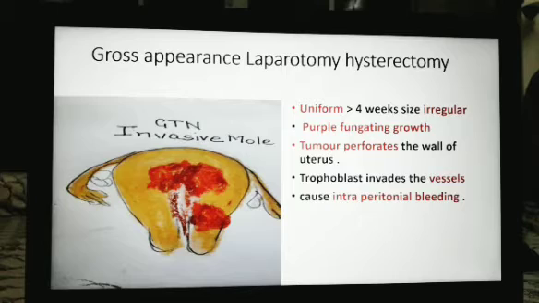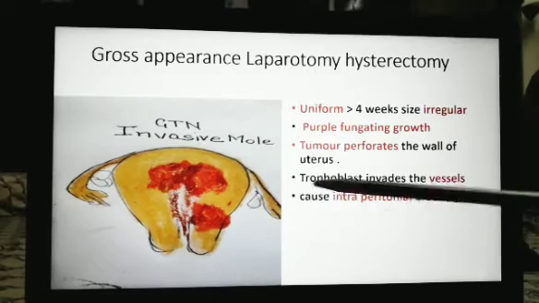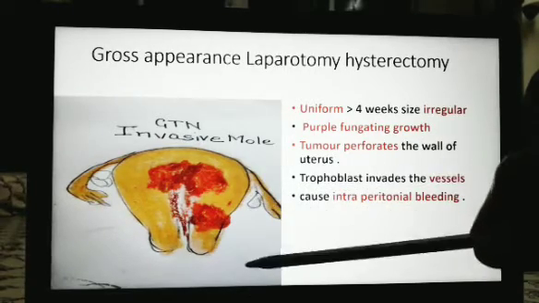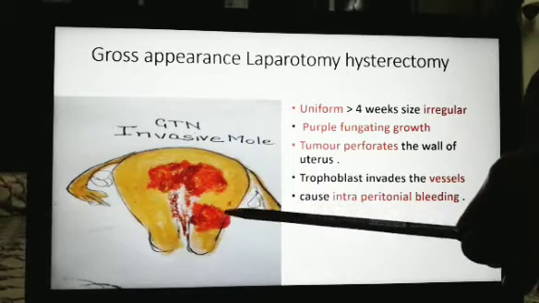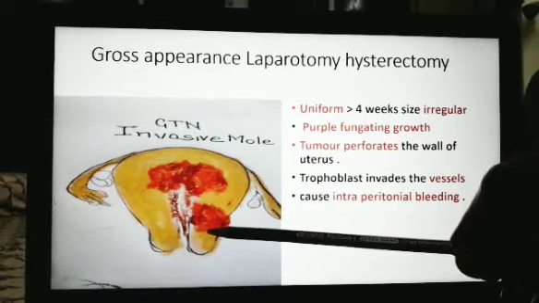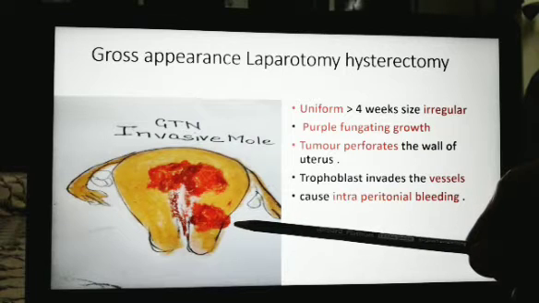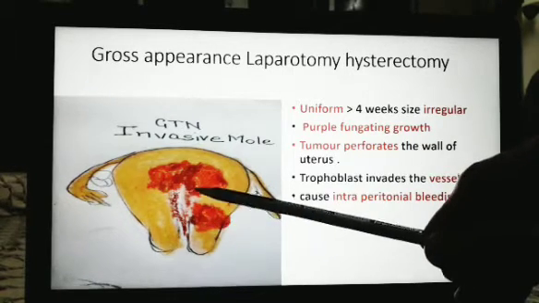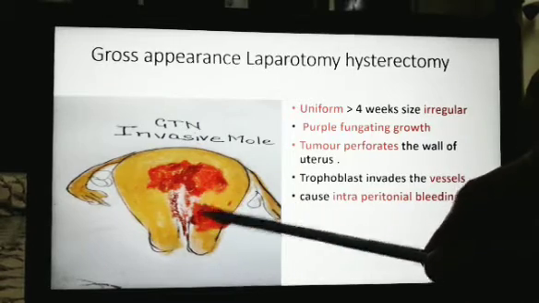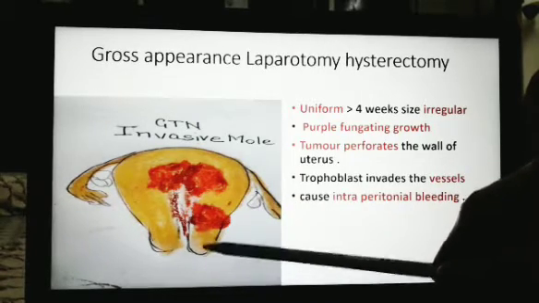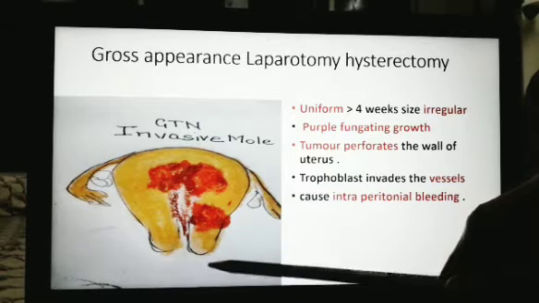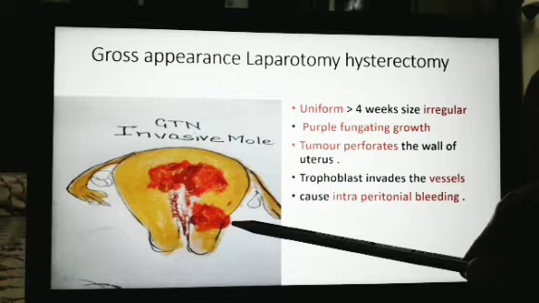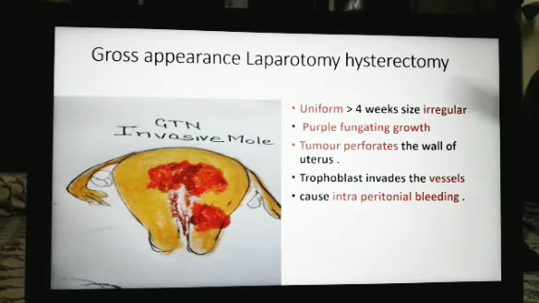On laparotomy or hysterectomy, when the patient is treated by hysterectomy, on examination the uterus is uniformly enlarged or maybe irregularly enlarged. On cut section, there are purple fungating growth-like lesions in the nodular form which are invading the myometrium wall. The cavity is also distorted, and these nodules bleed intermittently. That's why the patient reports with vaginal bleeding. Sometimes it invades the myometrium up to the serosa, and the patient can report with intraperitoneal bleeding.